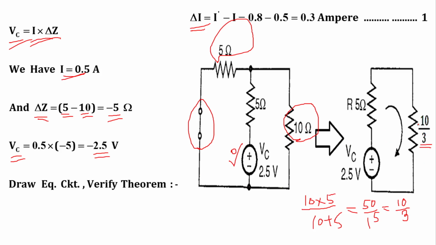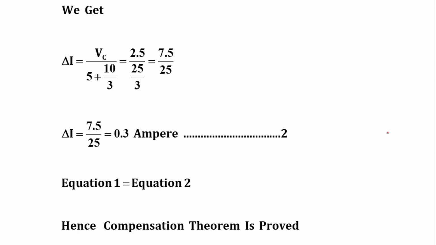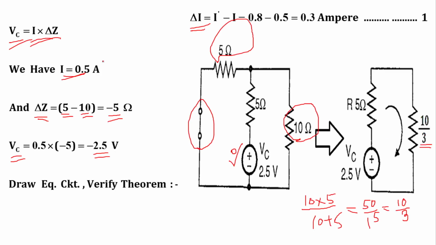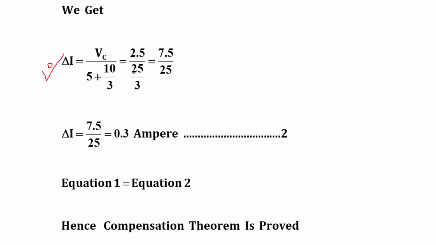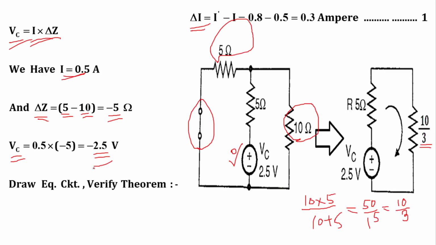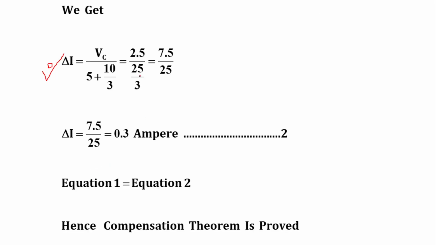Now I have to find out the current in this particular loop. So that current delta I is given by VC upon total resistance. So total resistance is 5 plus 10 by 3. So VC upon 5 plus 10 by 3, VC is equal to 2.5, divided by 25 upon 3.